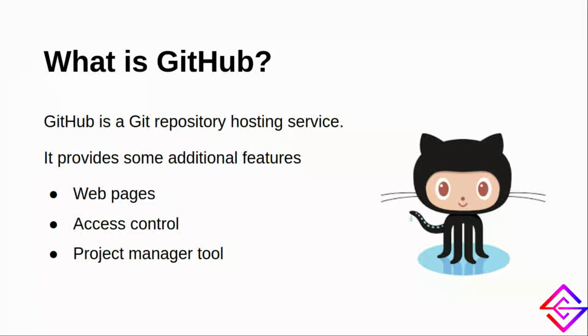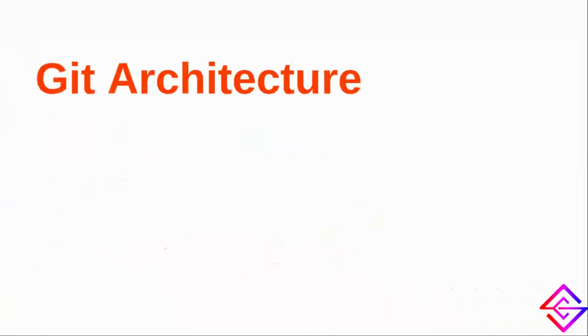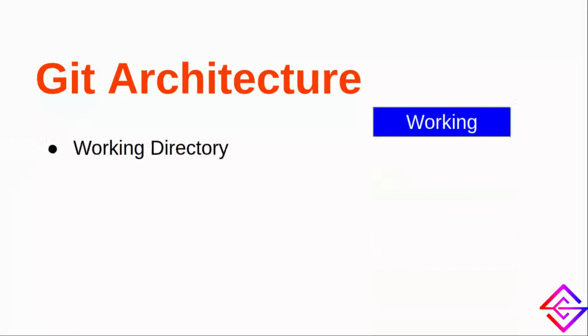Well, now we know what is Git and what is GitHub. Now let me show you how the Git architecture works. Git is basically divided into three modules. The first one is the working directory. This is nothing but the folder in which all the files of your project are stored.